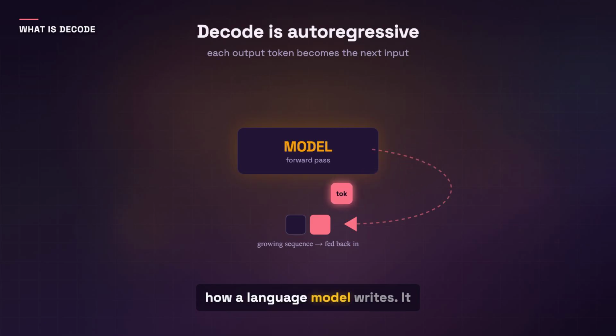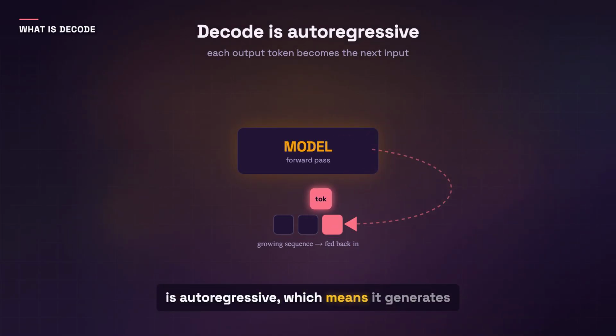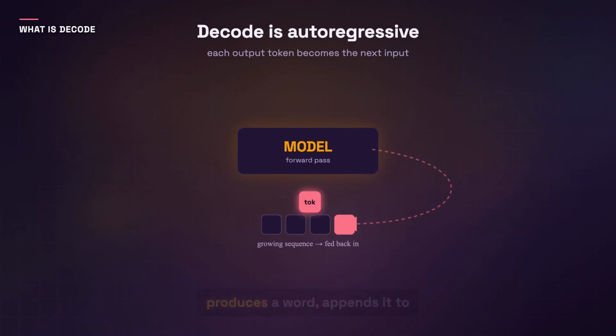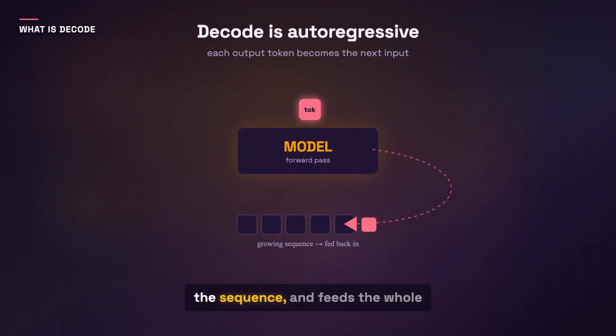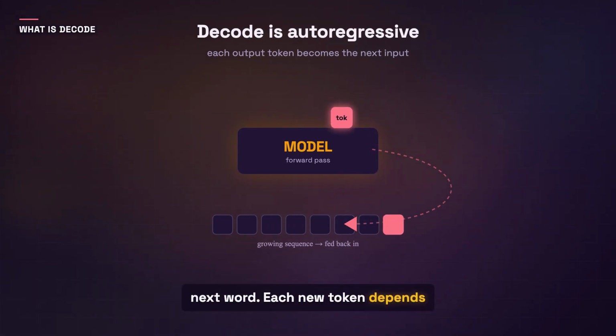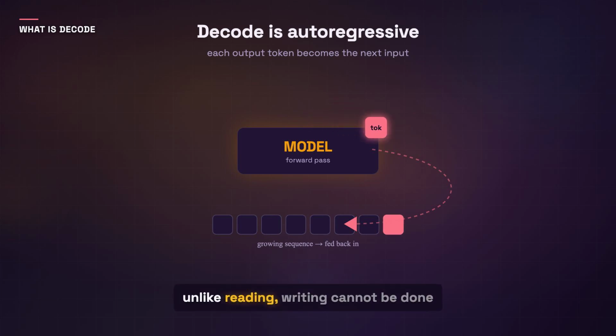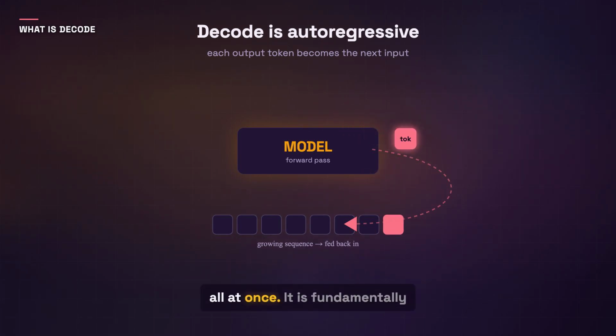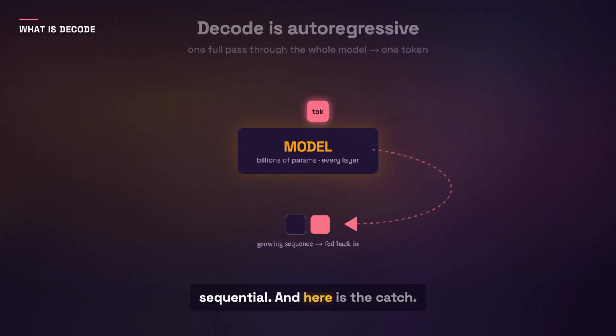Decode is how a language model writes. It is autoregressive, which means it generates one token at a time. It produces a word, appends it to the sequence, and feeds the whole thing back in to produce the next word. Each new token depends on every token before it. So unlike reading, writing cannot be done all at once. It is fundamentally sequential. And here is the catch.